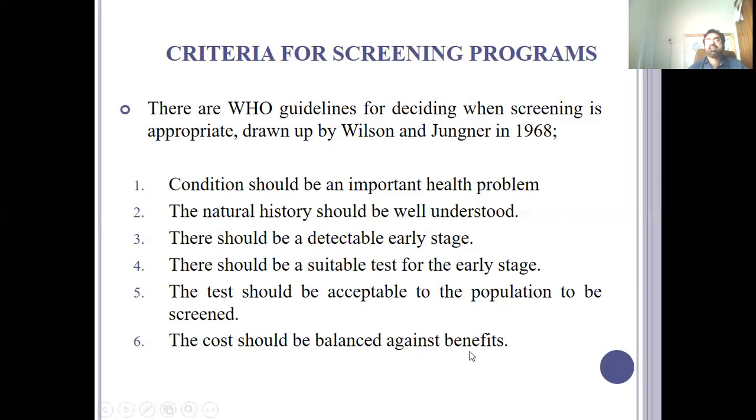The cost should be balanced against benefits. Whatever the screening test that you are performing, there must be a balance of the risk against the benefits. You have to weigh the risk and the benefits. If there are more benefits of the test and less risk, you have to go for that. If there is more risk and less benefit, then you cannot perform the test.